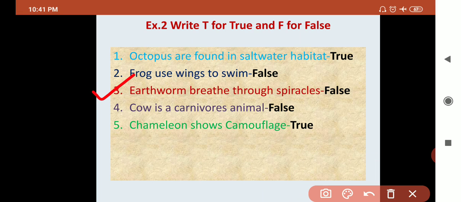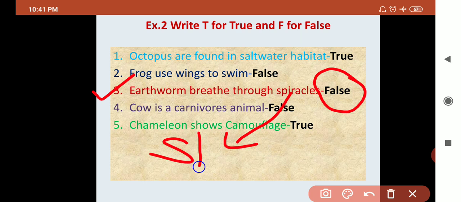Number 3. Earthworms breathe through spiracles. Is it true? No, this is not a true statement. Okay, this is false. Then what is the true statement? Earthworms breathe through skin. Okay, moist skin. Yes.